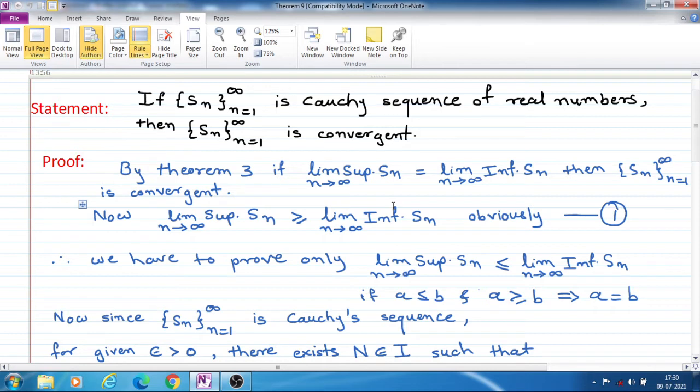Now we have to show that the limit superior of Sn is equal to the limit inferior of Sn.